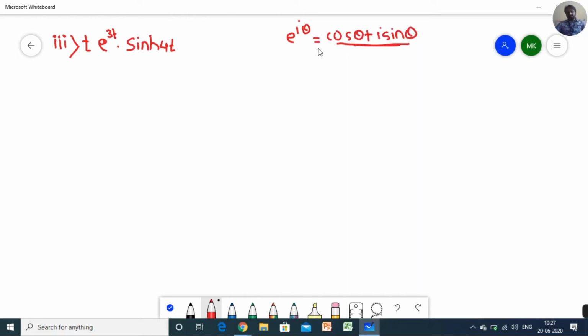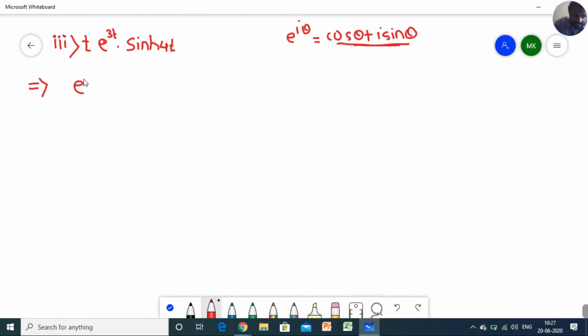You have to convert the trigonometric function in terms of exponential, but the exponential must contain the imaginary part. Later on we have to convert the imaginary part in terms of cos and sin, or in terms of complex numbers, by using Euler's theorem. But these things are quite difficult. But hyperbolic does not contain any imaginary part in the exponential. So that's why I always say, students, whenever we have to solve exponential and hyperbolic functions, you must convert the hyperbolic function in terms of exponential, so that the numericals will be very easy.